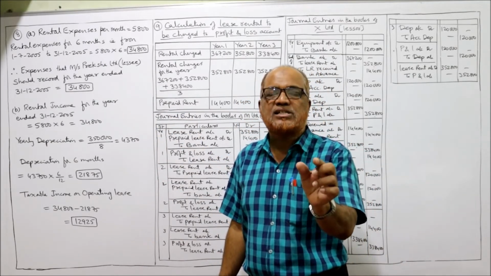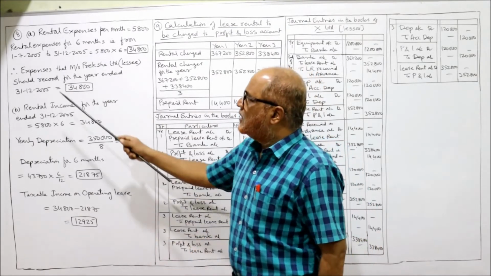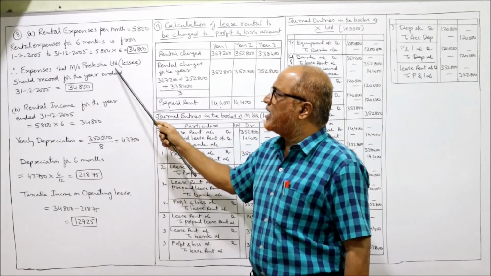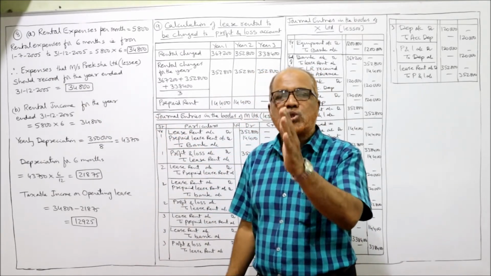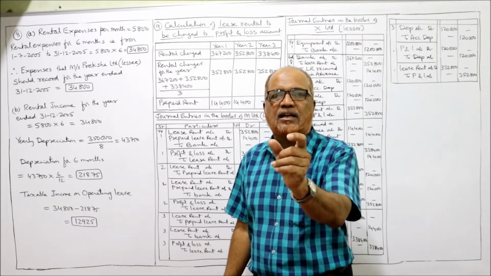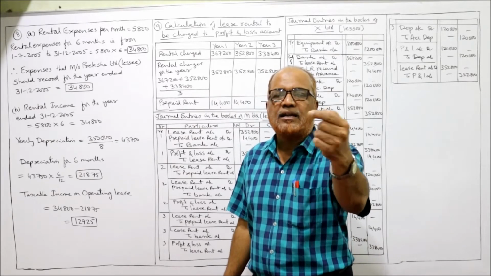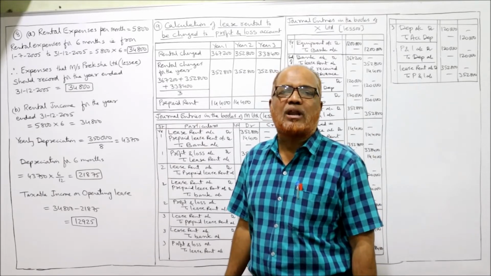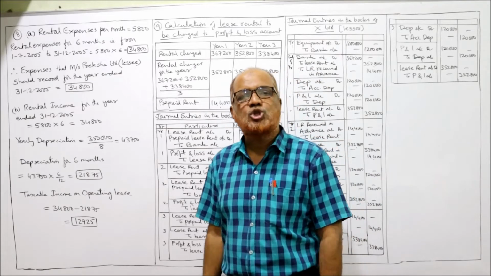This is the rental expenditure for 6 months. Therefore, the expenses that the lessee should record for the year ended 31st December 2005 chargeable to revenue account is 34,800. That's it. First question completed.